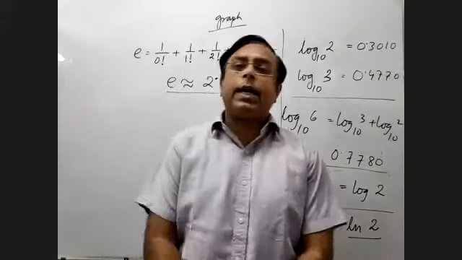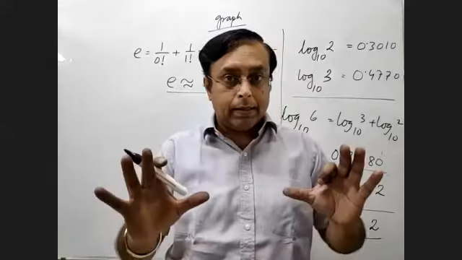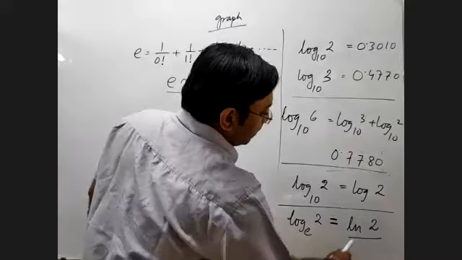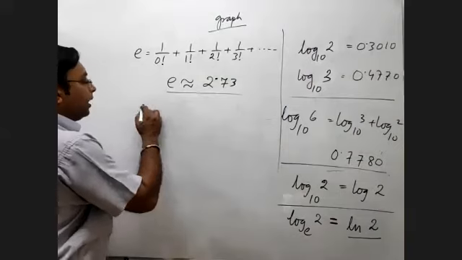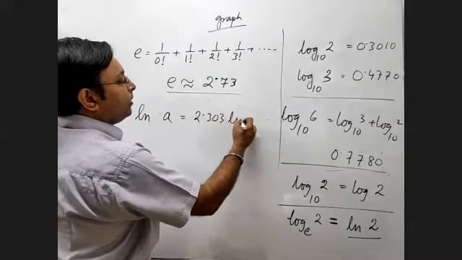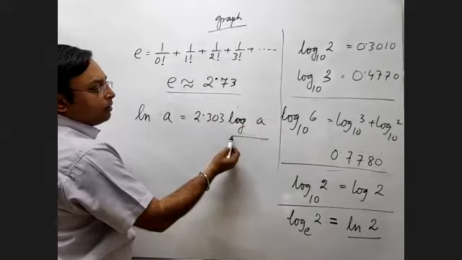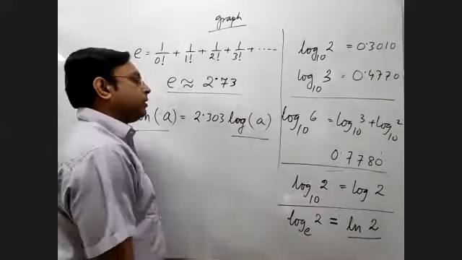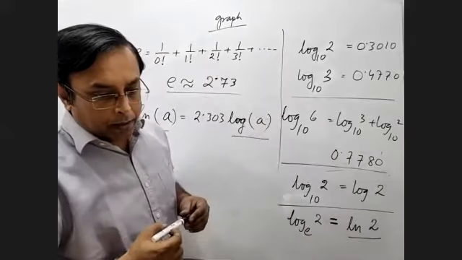This is a very important standard number in mathematics, and it's of great use in many cases. So that's why I just introduced the idea of e. So log to the base e is written as ln. Now the relationship between log base 10 and ln, you should remember. So ln a is equal to 2.303 times log a. So if you know the value of log, you can easily get the value of ln. Got it? Okay.